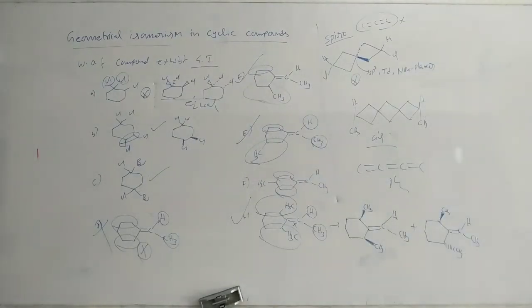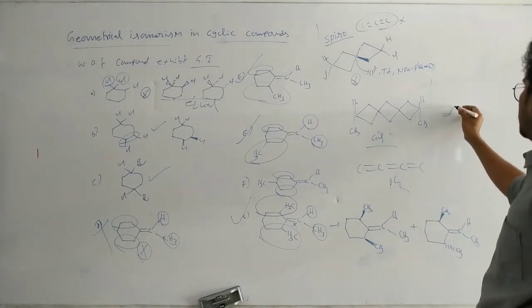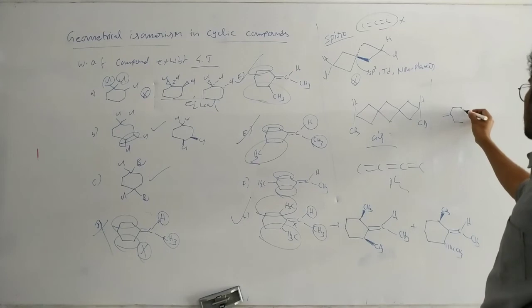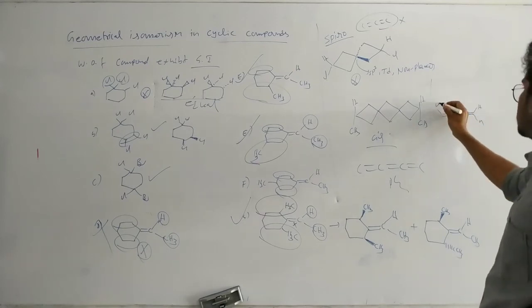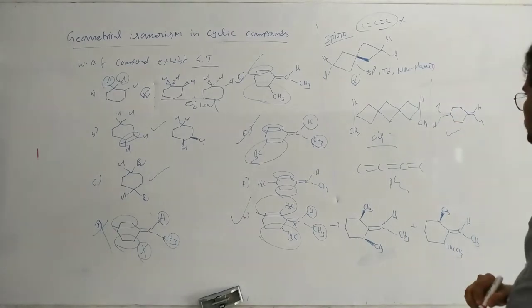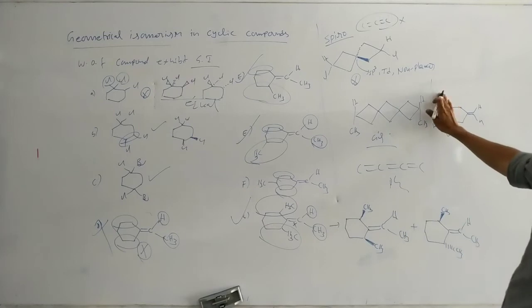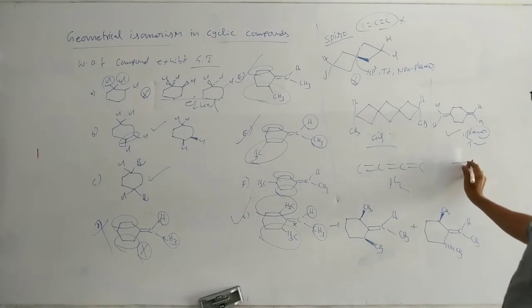And next, one more example. Last example. Here double bond. Here hydrogen and Cl. This Cl, this one exhibits the geometric isomerism. Because here all are in the same plane. So trans. It is a planar compound. It is a trans.